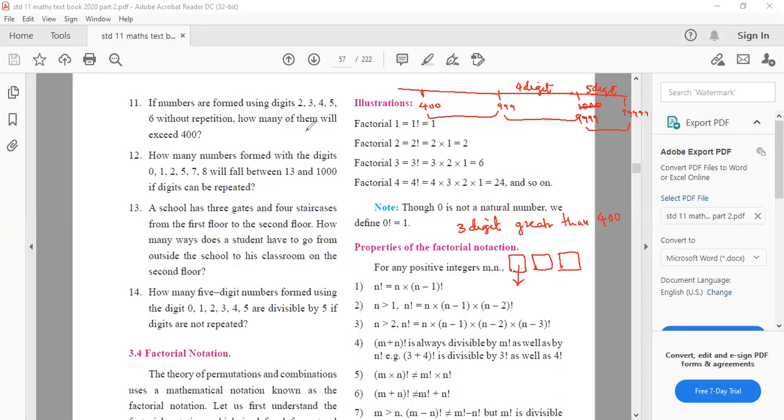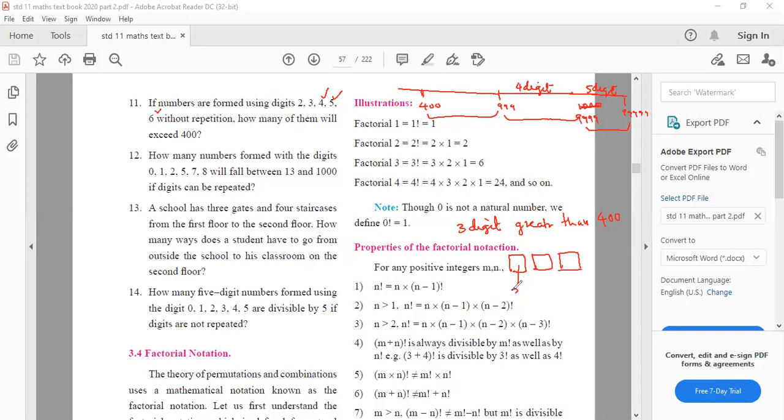Sir, in the hundreds place you can have only two numbers, 5 and 6. And 4 can also be there, right? Yes, 4 can also be there. It can be 432, 430, 432 is a number greater than 400. So how many ways?